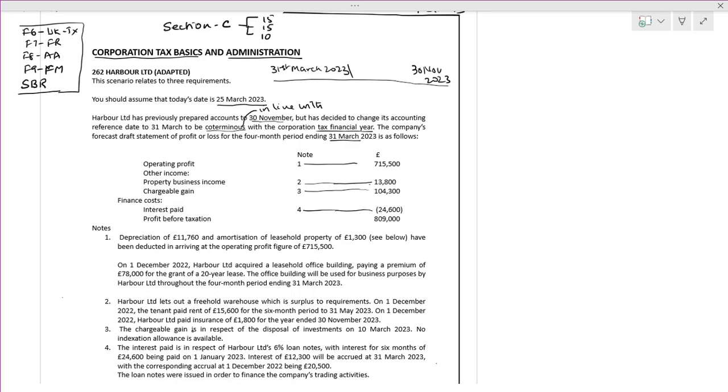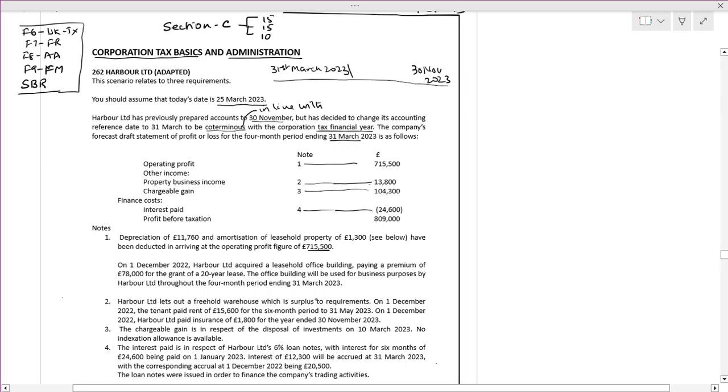Depreciation of 11,760 and amortization of leasehold property have been deducted in arriving at the operating profit. What do we have to do? We have to add back the depreciation because it is a non-operating expense. Is it right? Non-operating expenses. We have to add back.